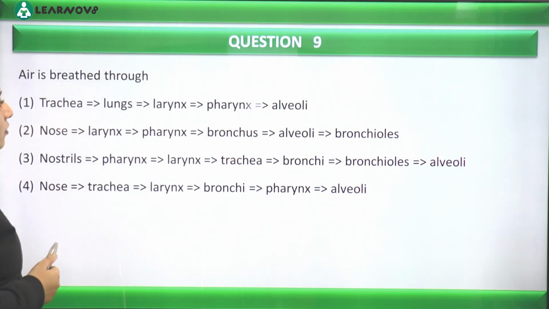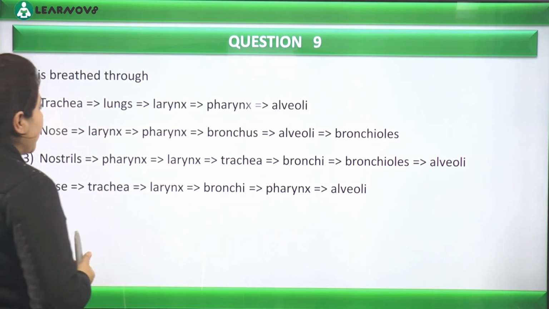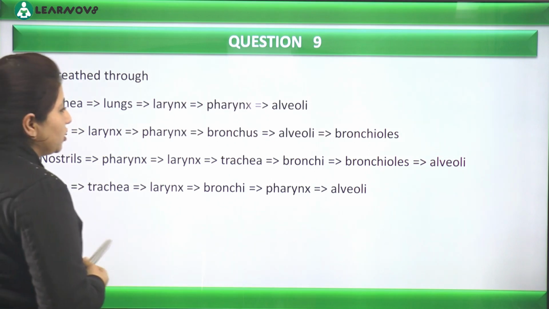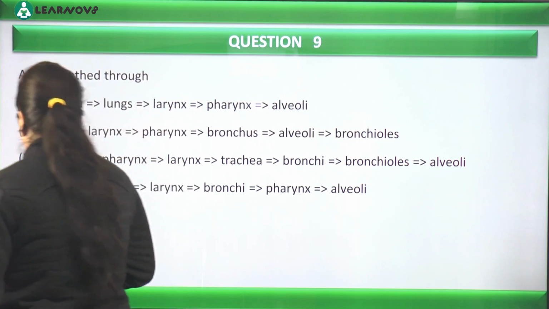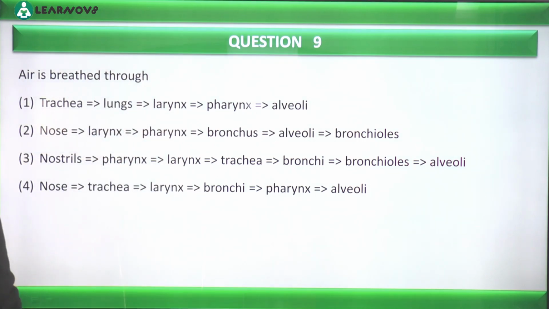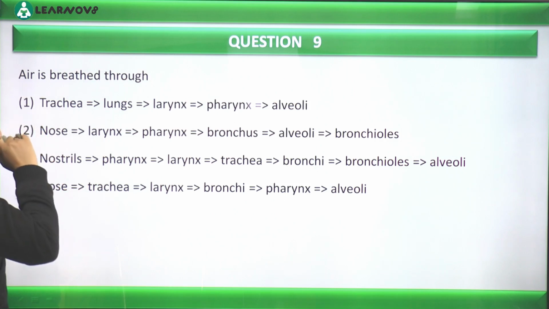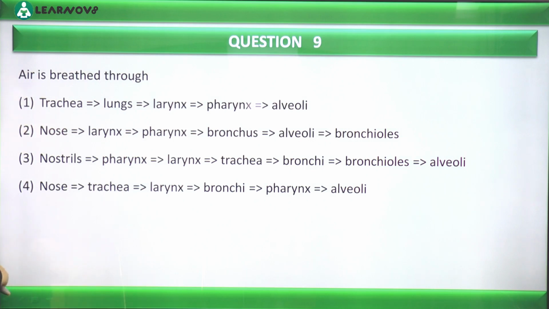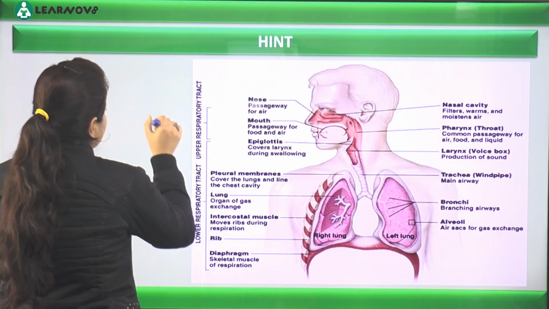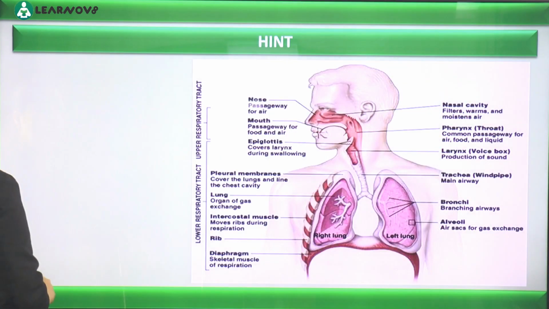Air is breathed through. ठीक है, air कहाँ से breathe हो जाता है? ठीक है, so यहाँ पे हमारे पास कुछ passage दे दिया गया है and we have to check out which is actually the pathway for the transport of gases. First is trachea, then the lungs, larynx, pharynx, alveoli. Do you think this is correct? No, because lungs के बाद larynx का आना ही क्या हुआ? This is actually incorrect.